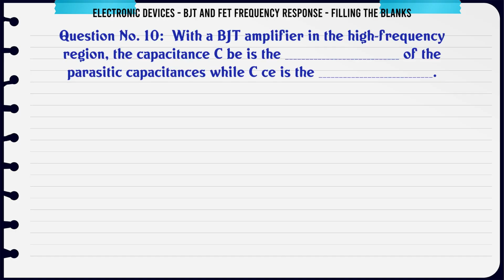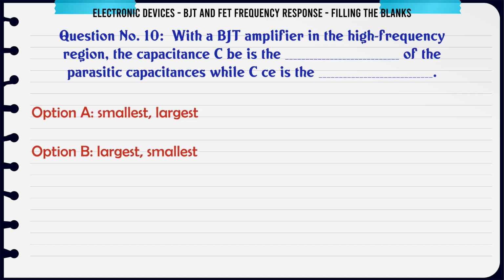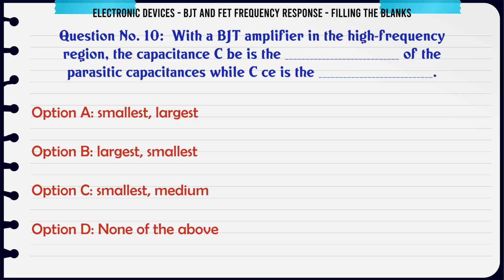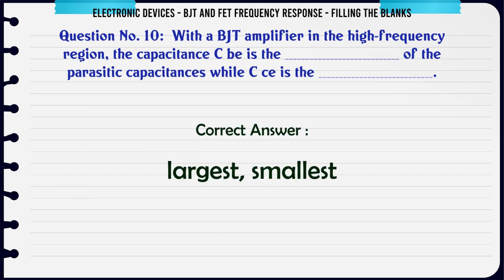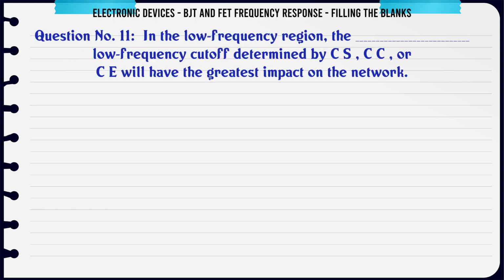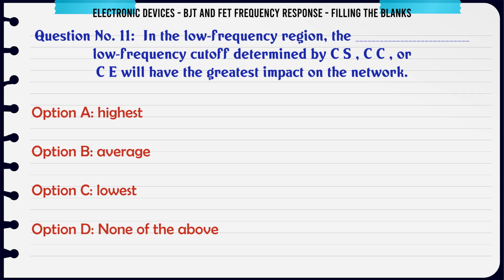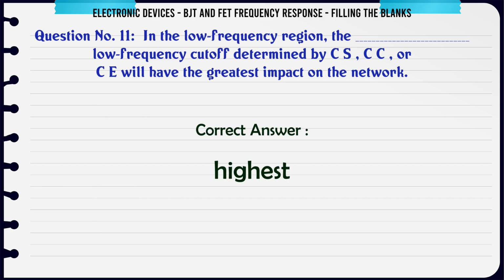With a BJT amplifier in the high frequency region, the capacitance CBC is the ___ of the parasitic capacitances, while CCE is the ___. A. Smallest, largest, B. Largest, smallest, C. Smallest, medium, D. None of the above. The correct answer is largest, smallest. In the low frequency region, the low frequency cutoff determined by CS, CC or CE will have the greatest impact on the ___ network. A. Highest, B. Average, C. Lowest, D. None of the above. The correct answer is highest.